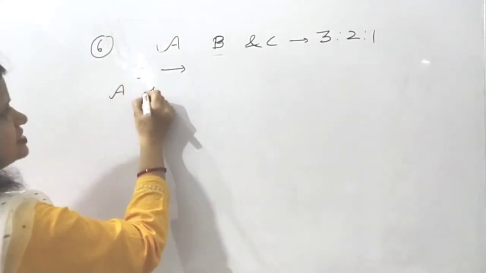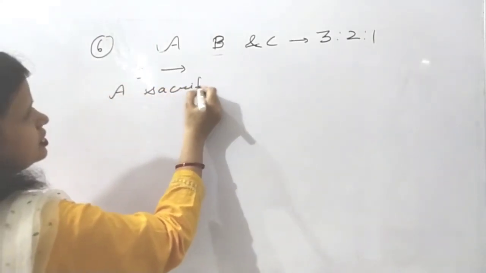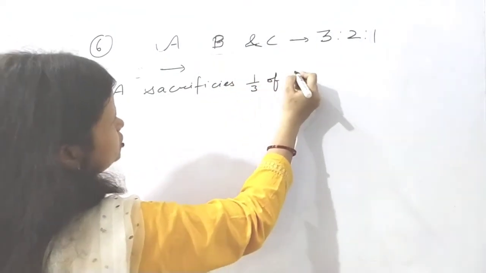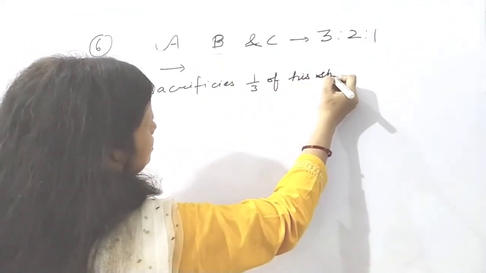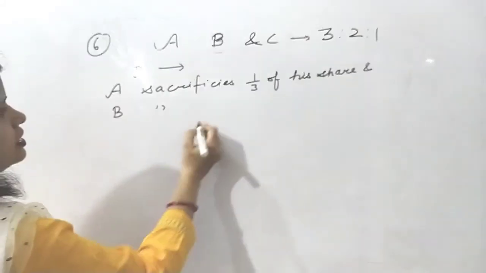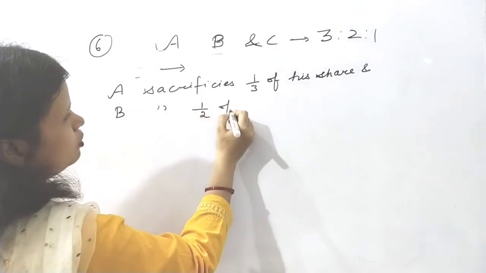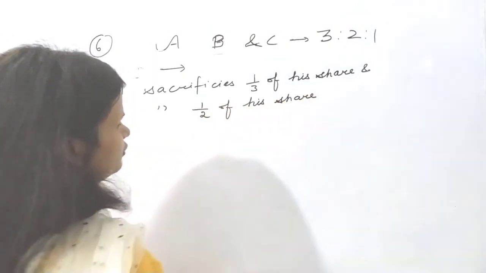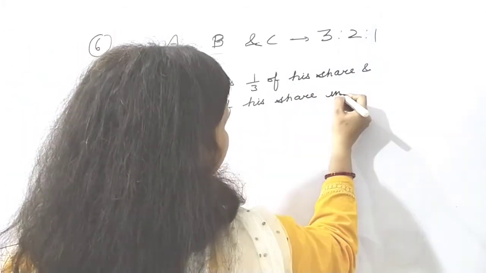A sacrifices 1/3 of his share and B sacrifices half of his share in favor of D.